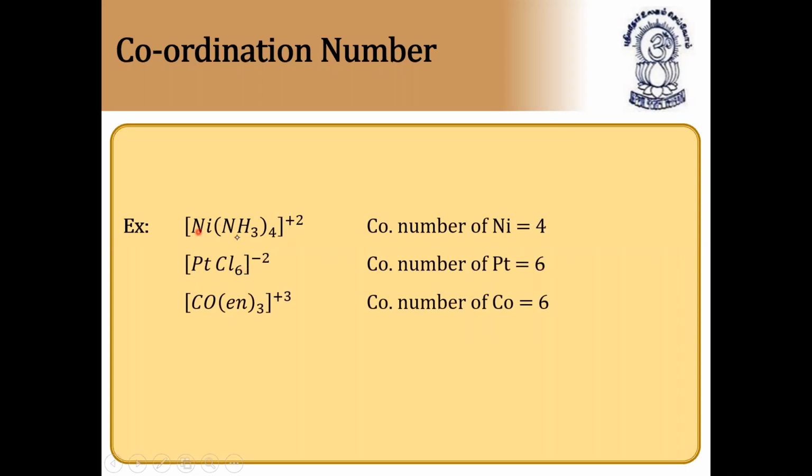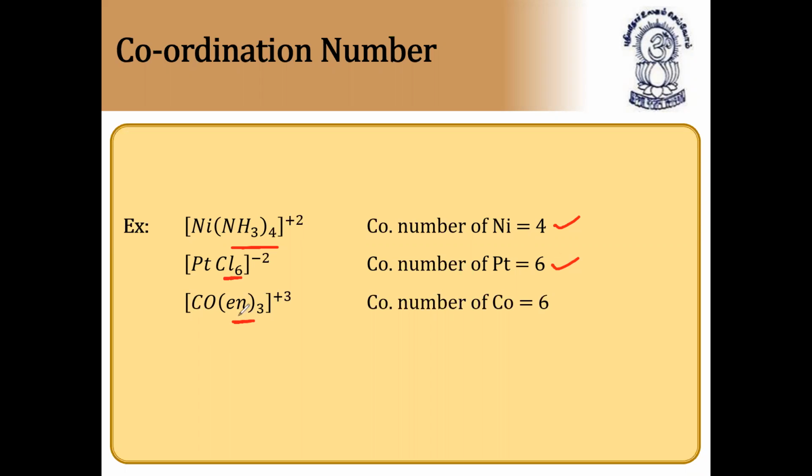Example: [Ni(NH3)4]2+. The coordination number of nickel is 4 because it is attached directly to 4 ligands, that is, 4 donor atoms. Here ammonia is the donor. Since ammonia is the donor, it is linked directly with nickel through 4 ammonia molecules. So the coordination number is equal to 4. And platinum hexachloride is also 6, so the coordination number is equal to 6.